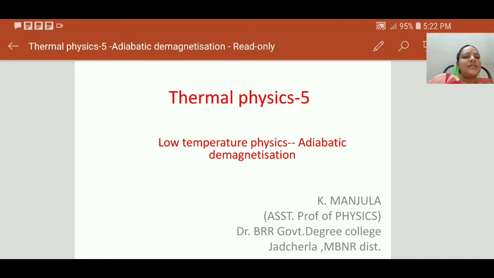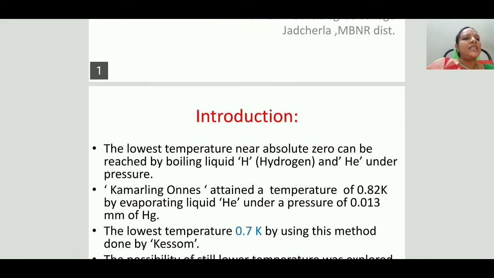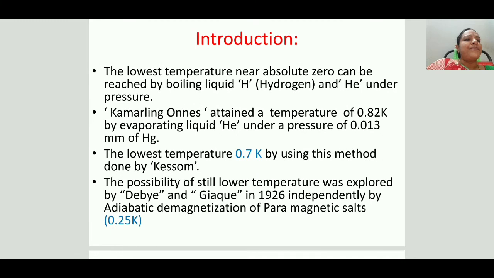In today's class, let us discuss adiabatic demagnetization, that is, how we get low temperatures by using adiabatic demagnetization. Already we have discussed the methods of getting low temperatures. We have already completed Joule-Thomson cooling also, and another important method is adiabatic demagnetization.